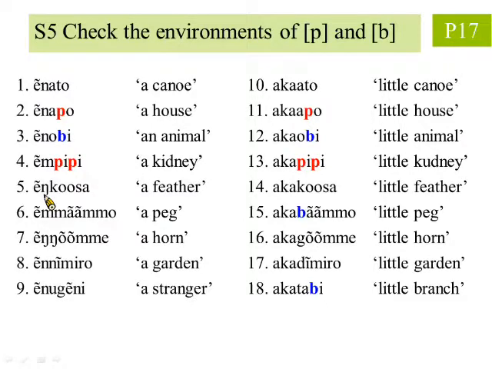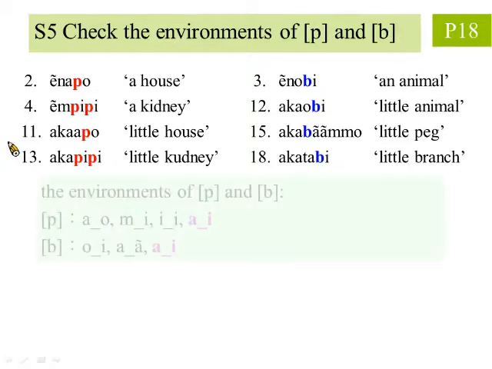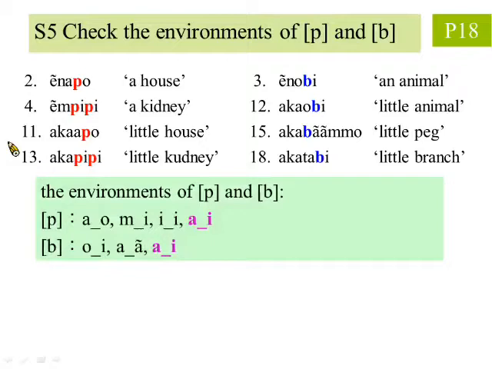In step 5, we will check the environments of p and b, since one of the questions asks us if p and b are allophones of the same phoneme. First, we mark these two phones in different colors and then place the words containing these forms into two groups. Here are the two groups. We list all the environments of the two forms here.